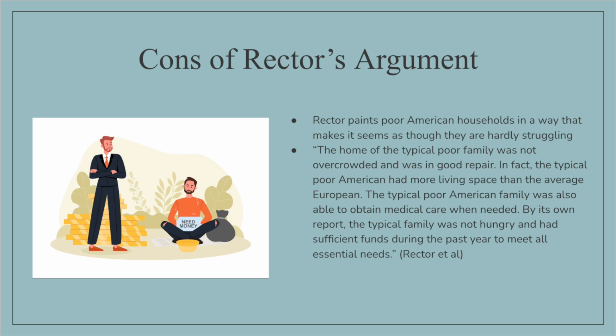was in good repair. In fact, the typical poor American had more living space than the average European. The typical poor American family was also able to obtain medical care when needed. By its own report, the typical family was not hungry and had sufficient funds during the past year to meet all essential needs." This view that Rector paints makes it seem as though poor families are living in luxury, when in fact he does not display the tragic choice that is made between these families when it comes down to working long hours or spending time with their children, or many of the other choices that poor families are forced to make day to day.